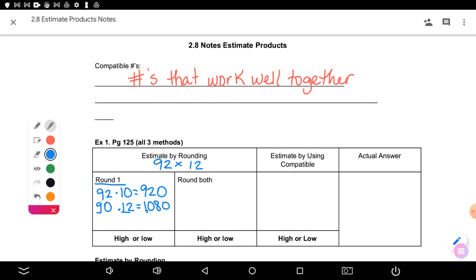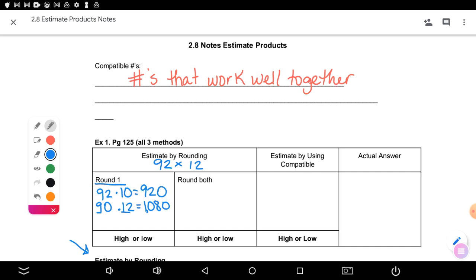But you could also change both numbers to get an estimate. And I give you some more guidelines down here under this box. But usually if it's a single-digit number, you leave it alone. If it's a 2-digit number, you round it to the nearest 10. If it's a 3-digit number, you round it to the nearest 100. So 92 and 12 are both 2-digit numbers. So who can round both of those to the nearest 10?